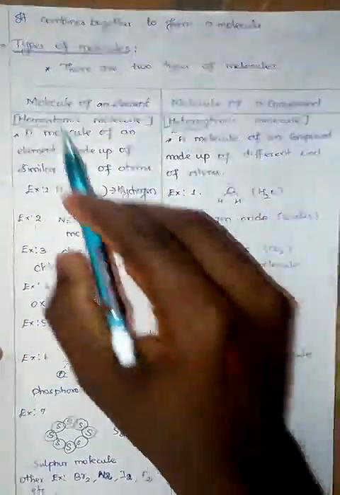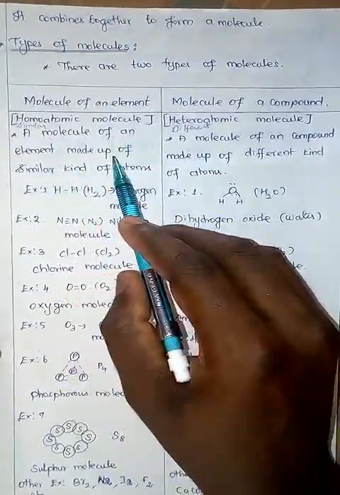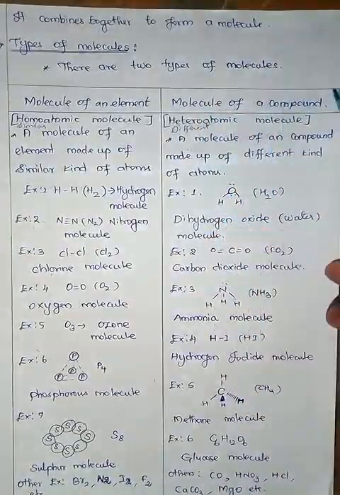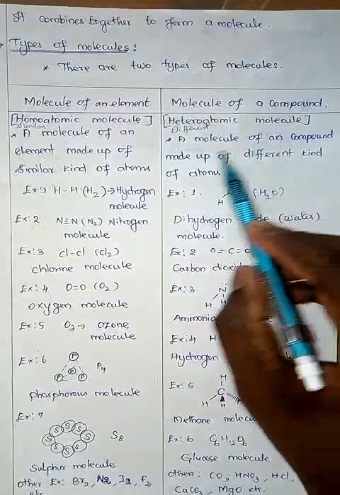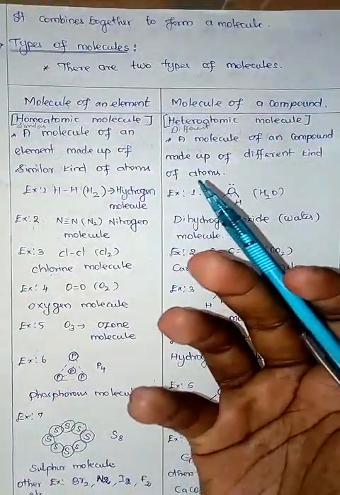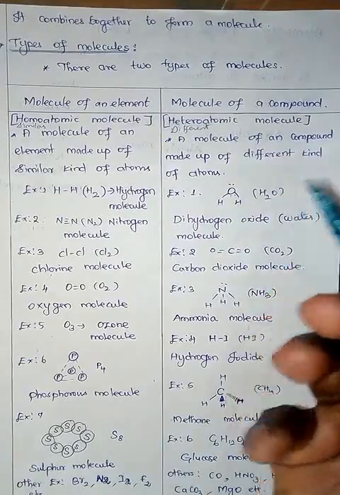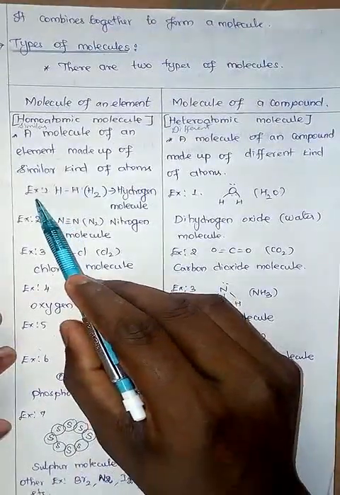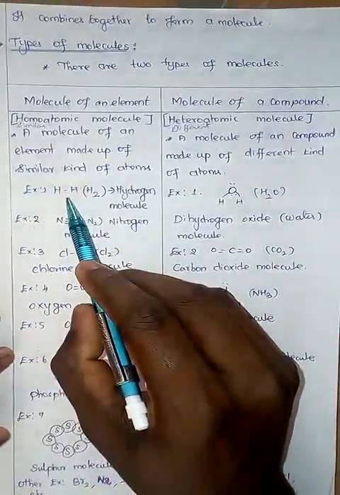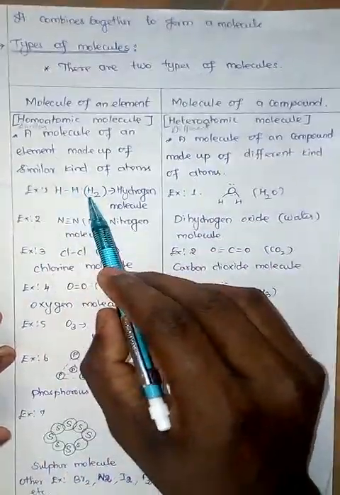I said the answer. What is a molecule of an element? The molecule of an element is made up of similar kinds of atoms. A molecule of a compound is what? A molecule of a compound is made up of different kinds of atoms held together by a strong force of attraction we call a chemical bond. Now, same kind of atoms or similar kind of atoms, let us come to the examples.